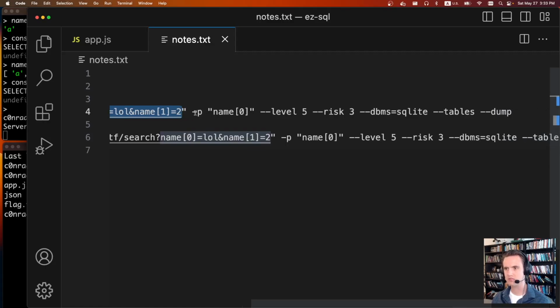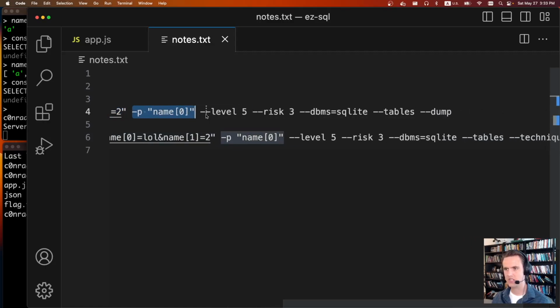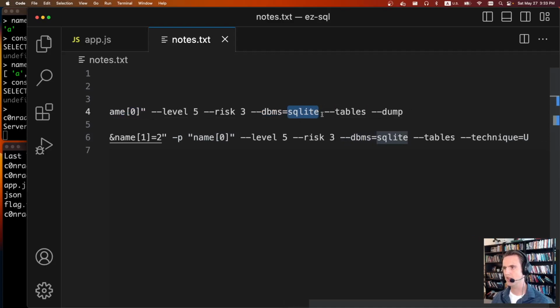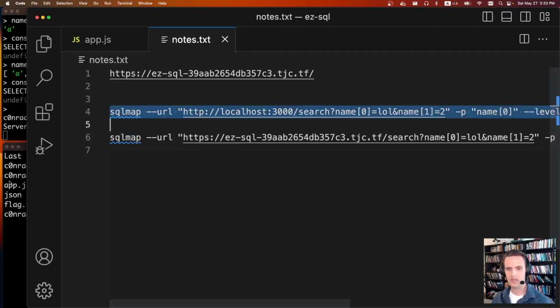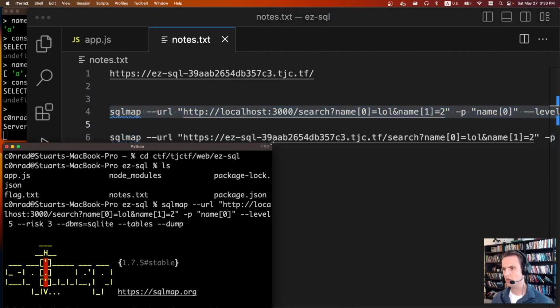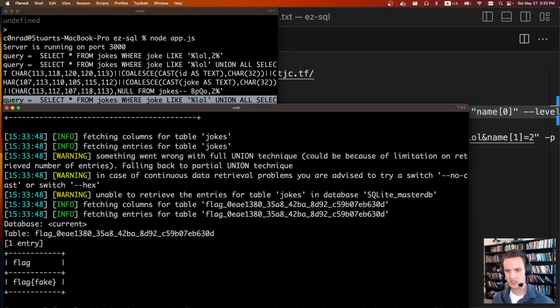Which is perfect. We're going to specify that our parameter is equal to name[0]. We specify a high level and risk just because we're running it locally. You wouldn't want to do this on remote, but we're running it locally. It's super fast. We don't really care. We already know the type of database is SQLite, and then we're going to ask for the tables and we're going to dump them. So you just run this, run it locally. Technically I already had it, but you can see the queries it's running, just doing these fun little union queries and stuff. And we can see it's a fake flag.